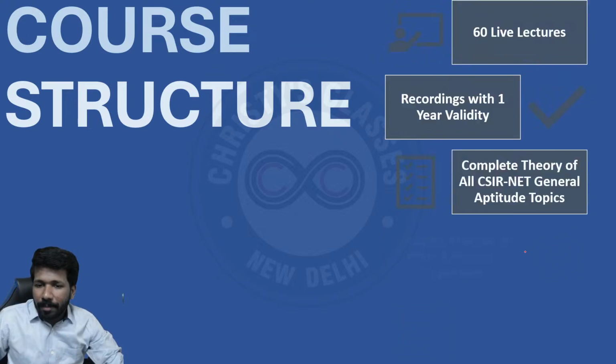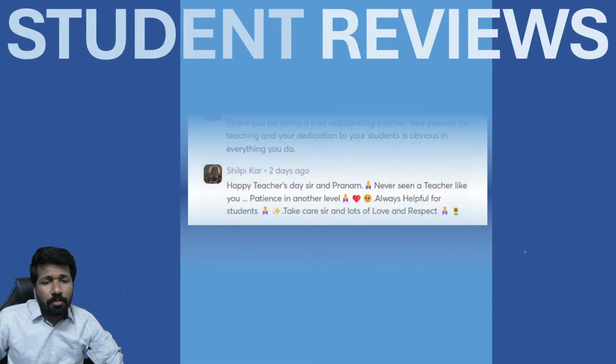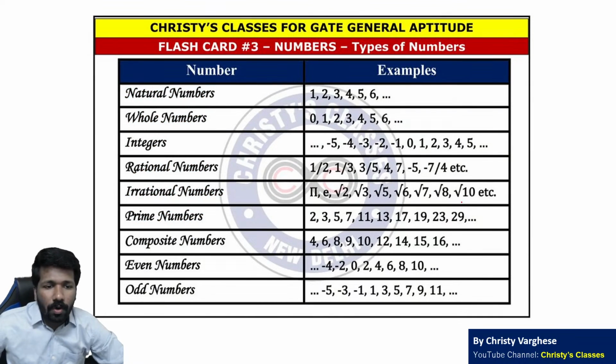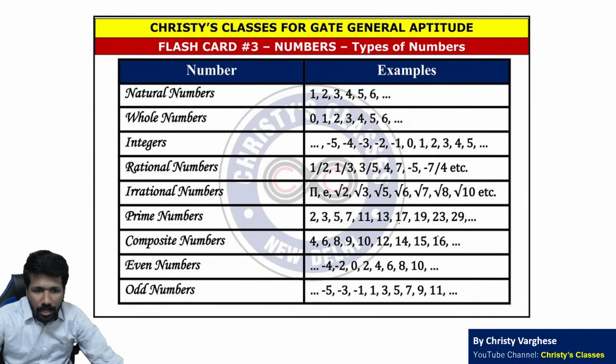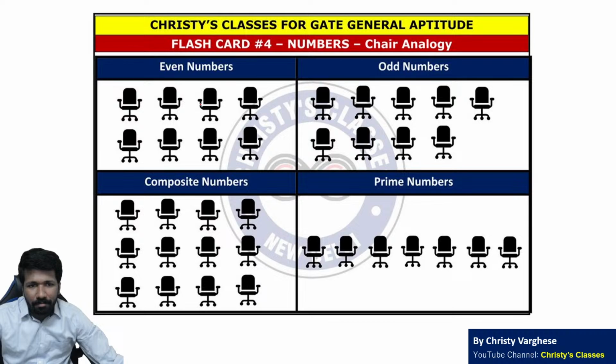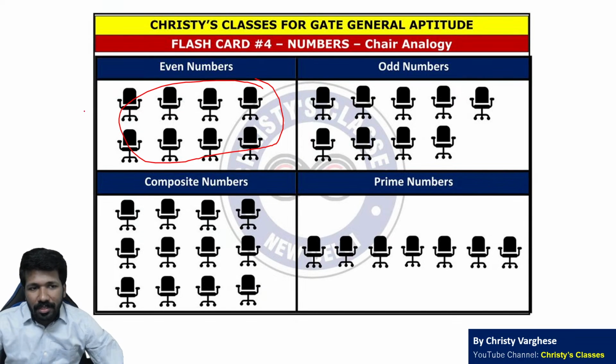Okay, so coming back to नंबर सिस्टम, बहुत ही इंपॉर्टेंट है. टाइप्स ऑफ नंबर सबको पता है. What is natural number, whole number, integer, rational, irrational, prime, composite, even, odd, etc. You can understand it using chairs also. Even number is what? 2n type of numbers. That means if you arrange chairs, those chairs can be arranged in rows of 2 or columns of 2. Odd numbers are numbers which cannot be arranged like that.